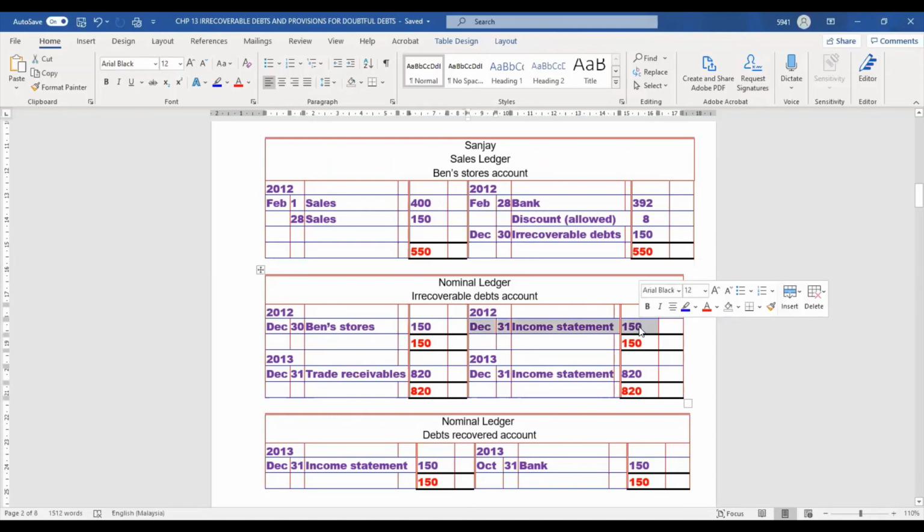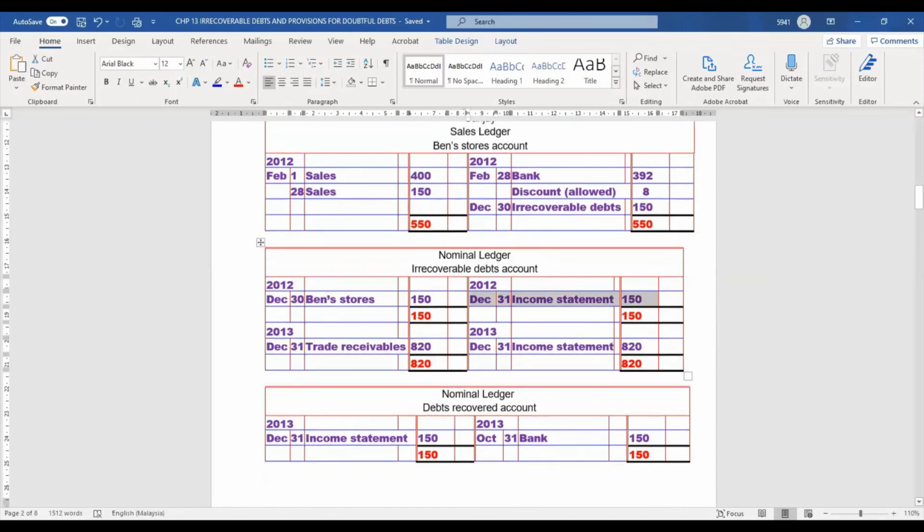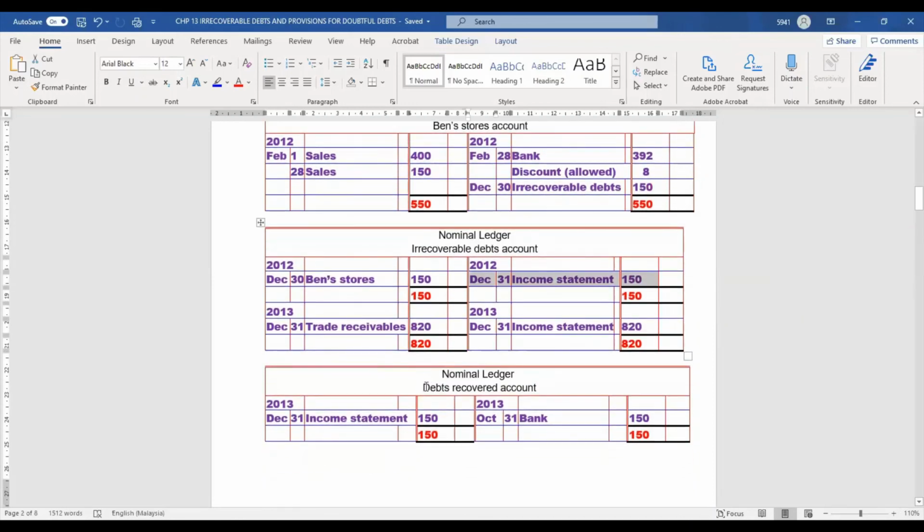The second year, what happened? The guy comes back and pays us. When the guy comes back and pays us, we record it as a debt recovered. Credit side of the debt recovered because it's your income. Income will be credit, bank will be debit. After that, we realize there's an irrecoverable debt for this year, 820. We debit because it's your expenses increase. After that, we balance up, transfer these expenses to income statement, transfer this income to income statement. That's it. Example number 1.